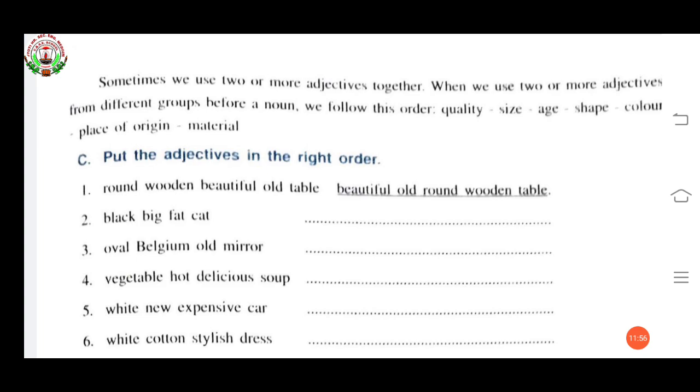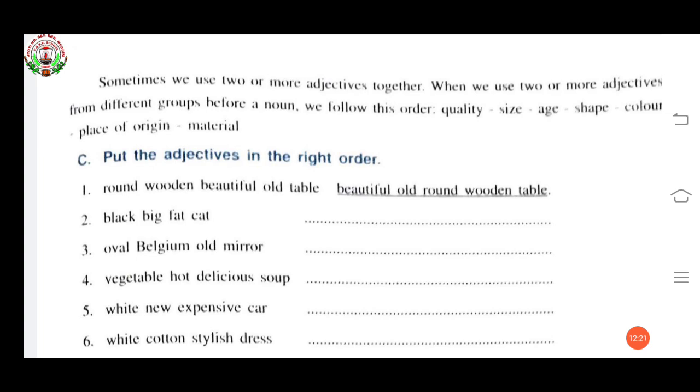And when you follow this order, it is not necessary that all the things must be in the sentence. It is not necessary. But you should follow the order. Like in the first, round, wooden, beautiful, old, table. So here table is the noun. Round, wooden, beautiful, old are adjectives.